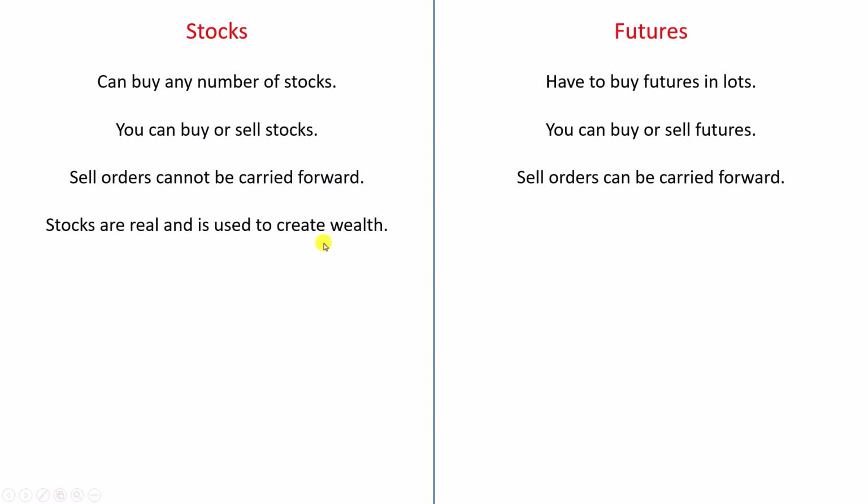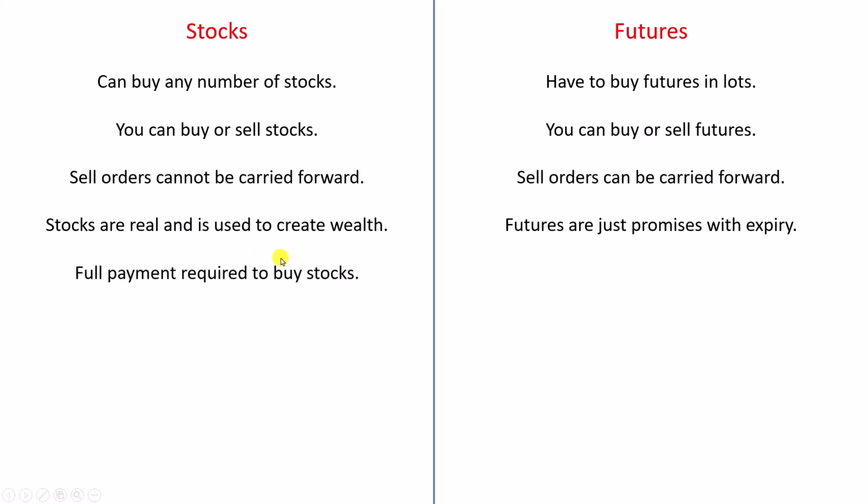So stocks are for long-term investment, whereas futures are for short-term trading. Futures are not real, they're just promises and they have an expiry. So 1 month expiry, 2 month expiry, 3 month expiry, whereas stocks do not have an expiry date. So here you can buy futures, but you have to sell them before expiry. Here you can buy stocks and keep them for a very long time.